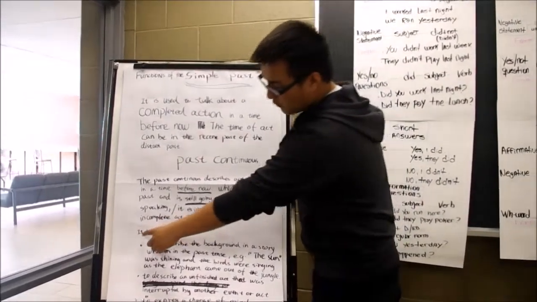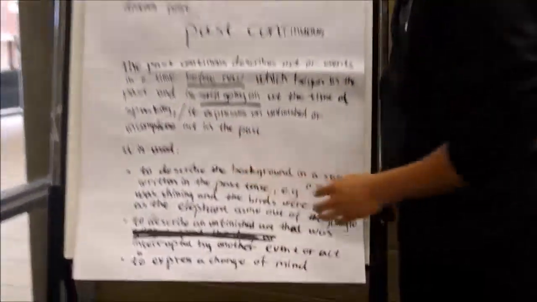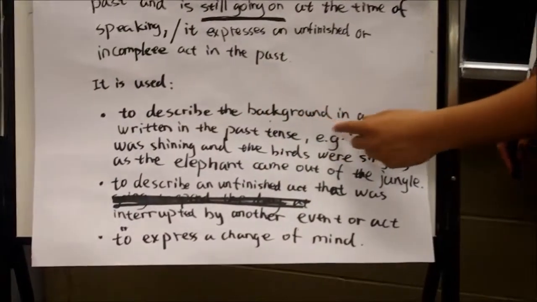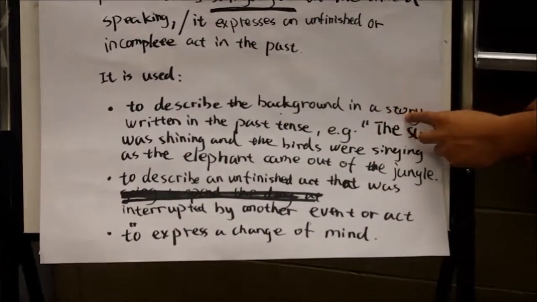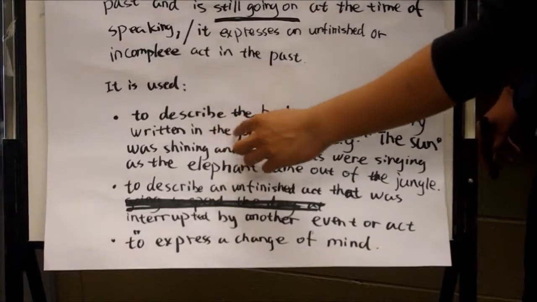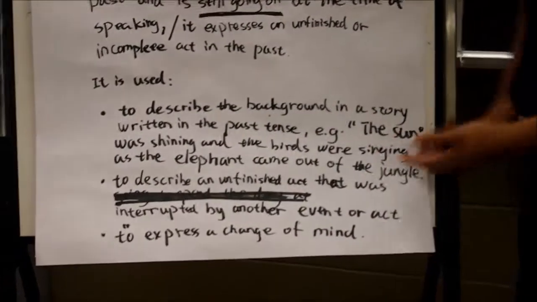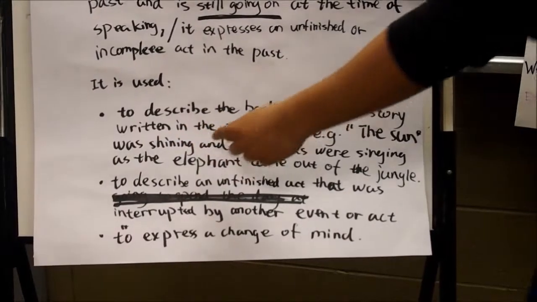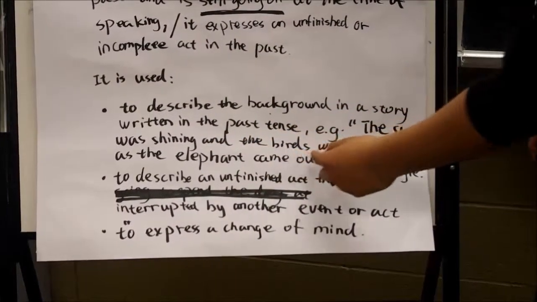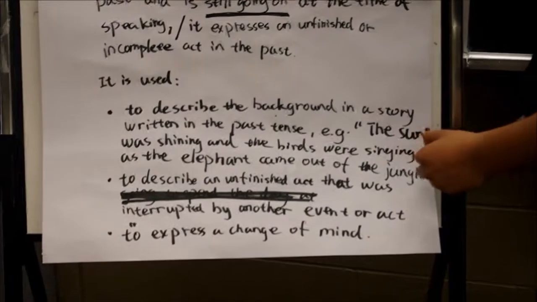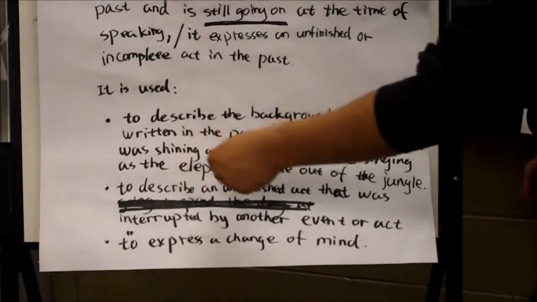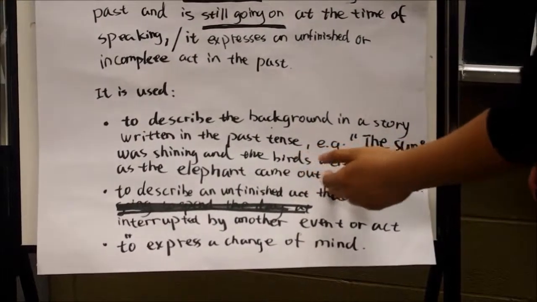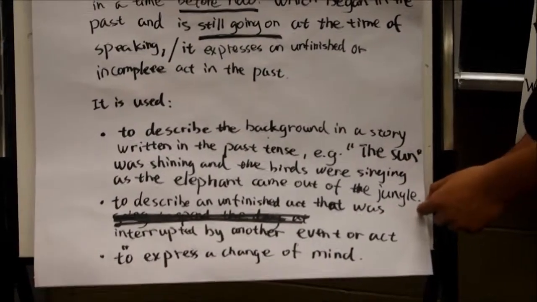So we use it to describe the background in story writing in the past tense. For example, the sun was shining and the birds were singing as the elephant came out of the jungle.